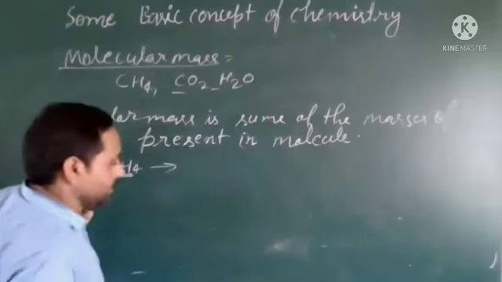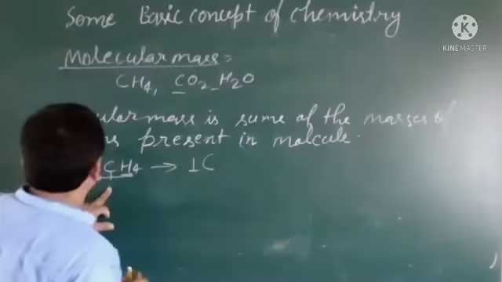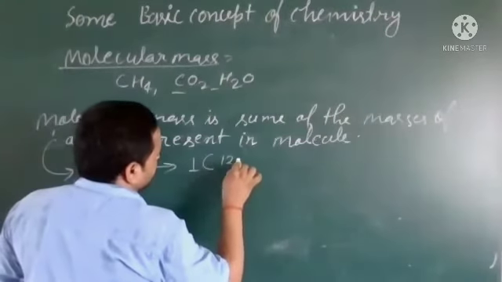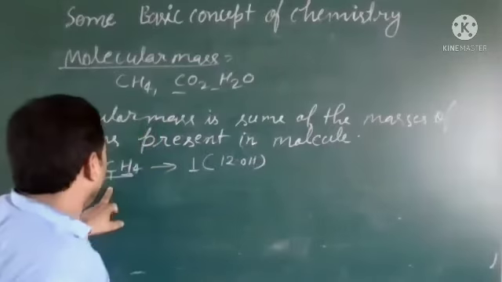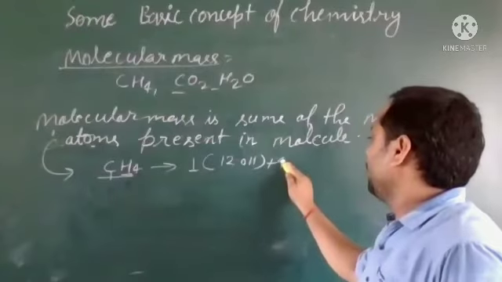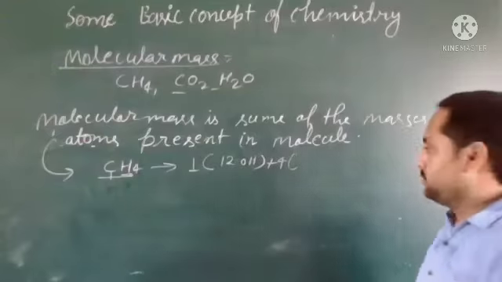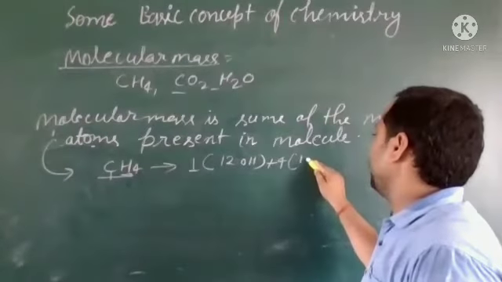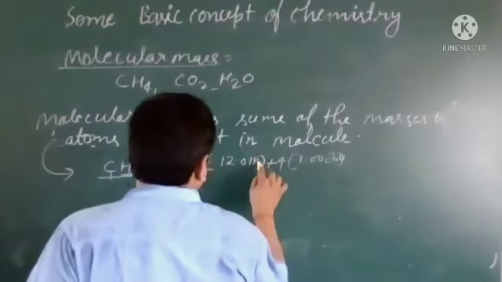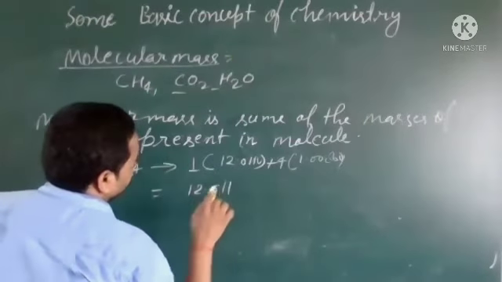The mass of carbon is 12.01 U, and there are 4 hydrogen, where the value of one hydrogen is 1.0080 U. So what will we get?